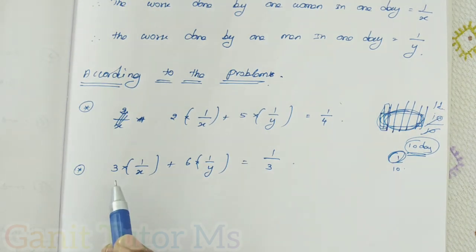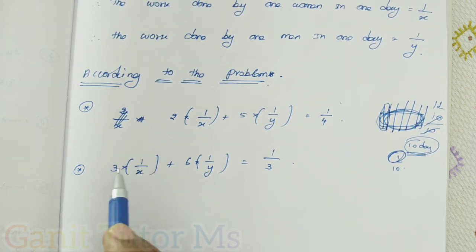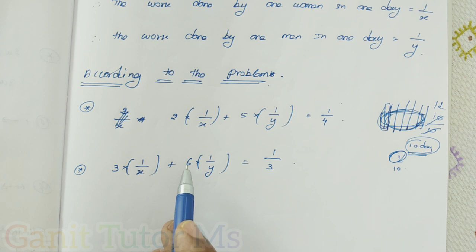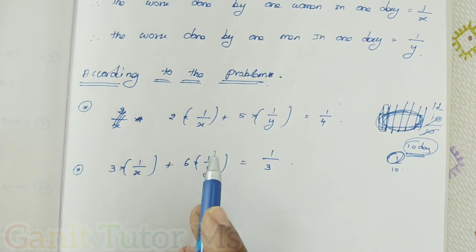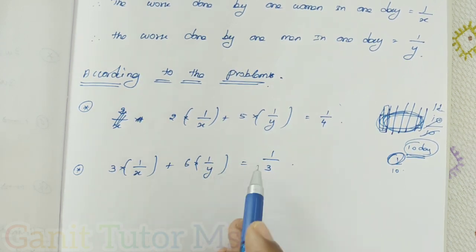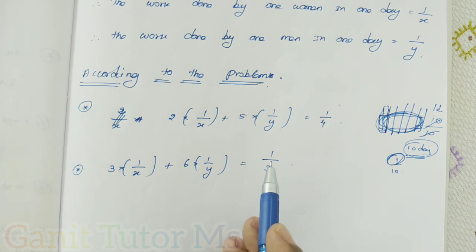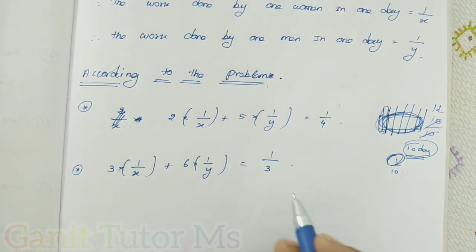Next, the second condition: 3 women, so 3 into 1 by x, plus 6 men, so 6 into 1 by y, equals the work completed in 3 days, that is, per day, 1 by 3.